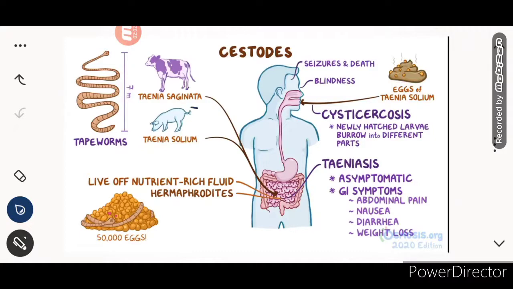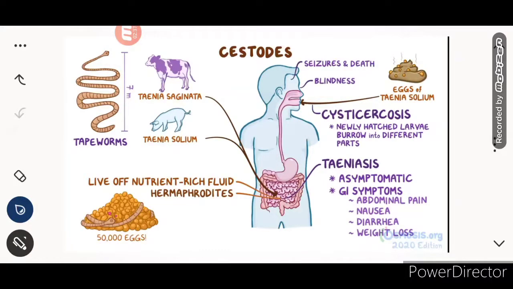The carriers of these are Taenia saginata and Taenia solium, and the carriers are basically cow and pig respectively. So if you eat uncooked or undercooked beef or pork, these cestodes enter our small intestines. They live off nutrient-rich fluids, and from the nutrients in those fluids they complete their life cycle.